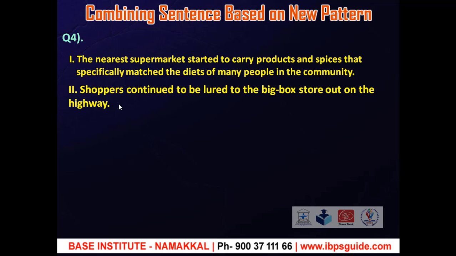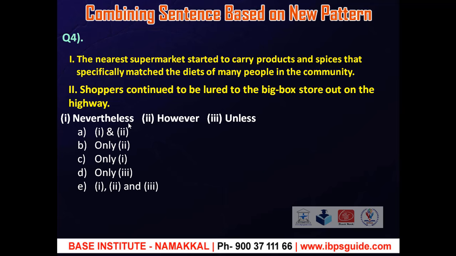Let's see the given words. Nevertheless. It's a single word, gives the sense of despite anything to the contrary and notwithstanding. It shows the second point in some way contrasts with the first one. It should be used when talking about doing something despite the facts. Okay. Second word, however. However introduces some idea that is contrary to the preceding thought.